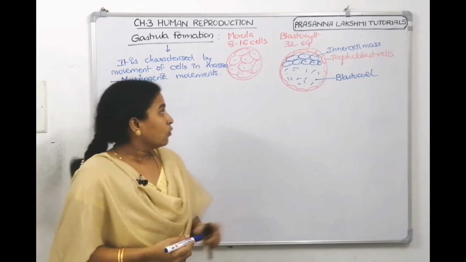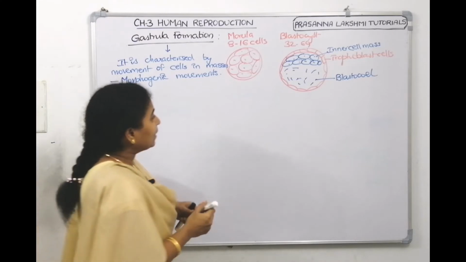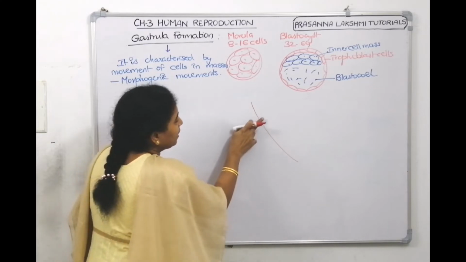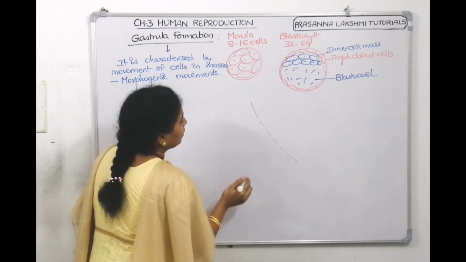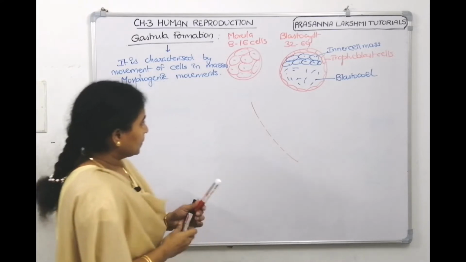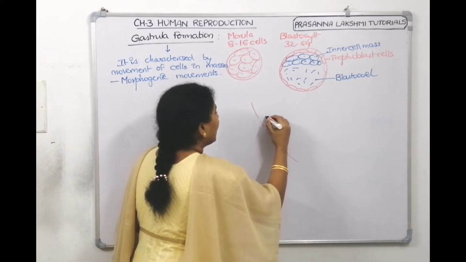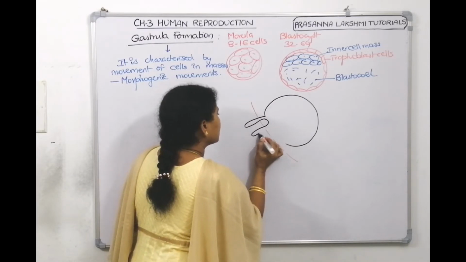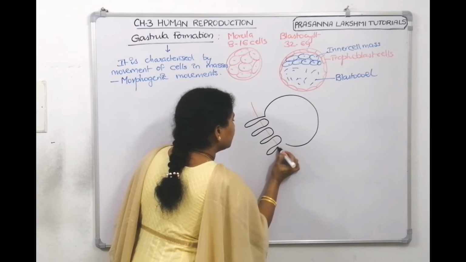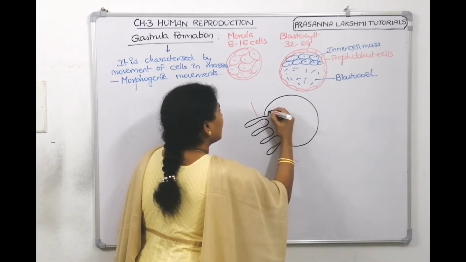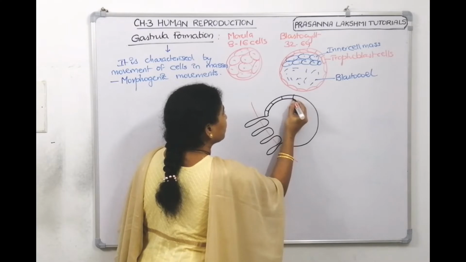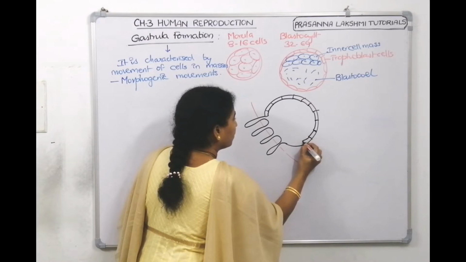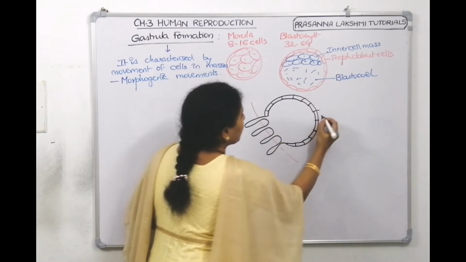Now, how does the morphogenic movement happen? Let us see. We have seen that in implantation, this is the endometrium, and the blastocyst has formed villi-like structures to take the nutritive tissue, right? And these are the trophoblast cells. What are these?